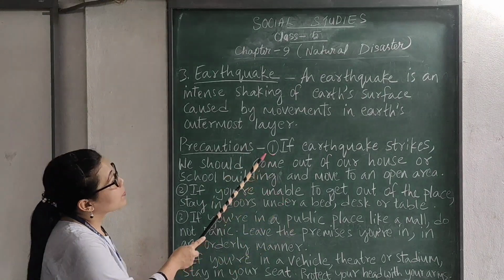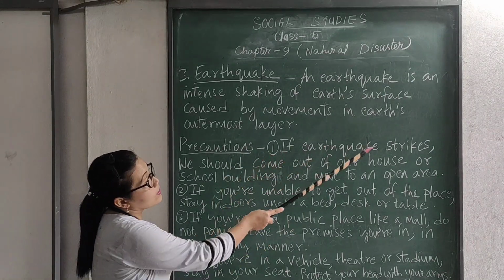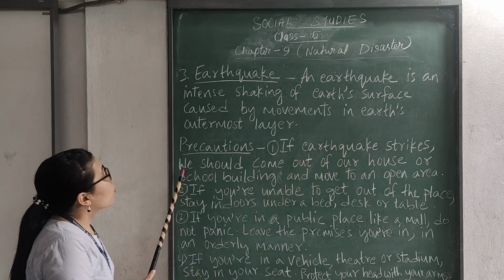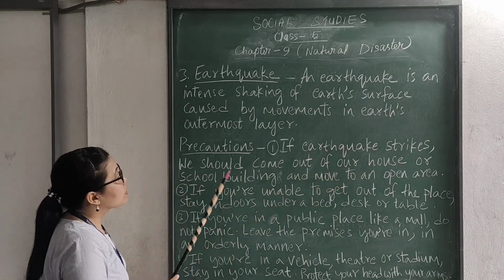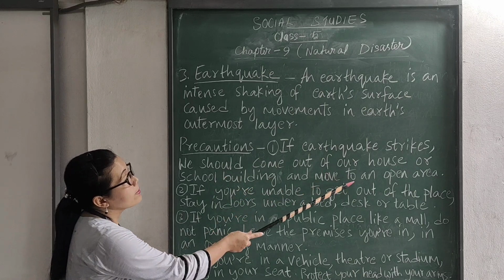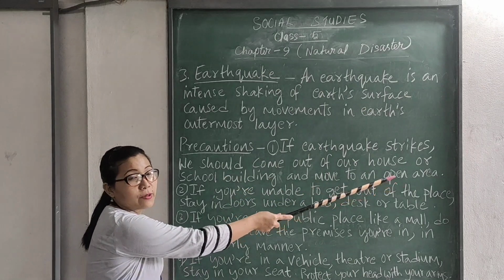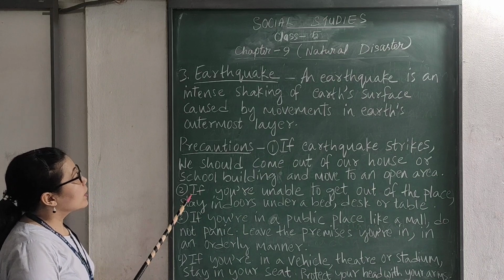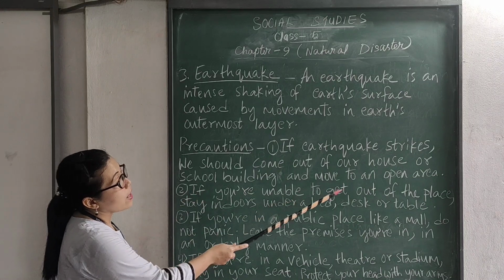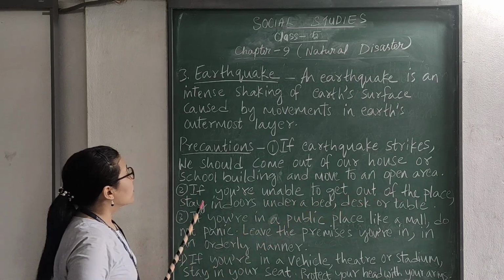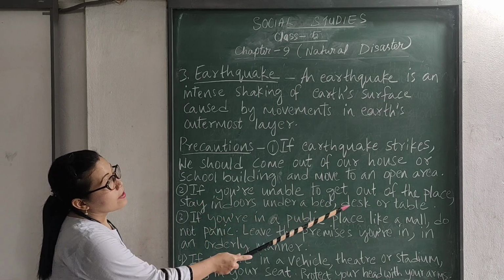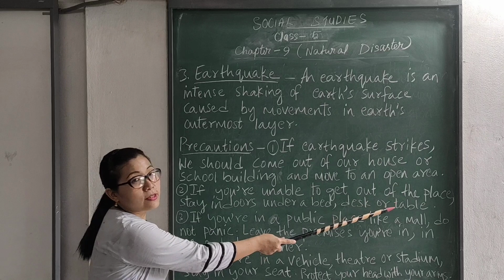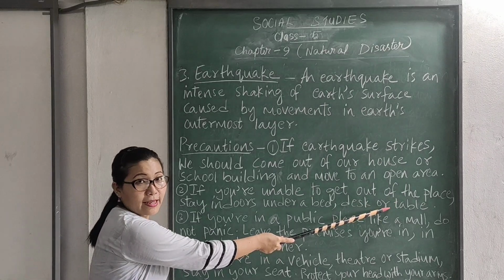Okay, so number 1, if an earthquake strikes, we should come out of our house or school building and move to an open area. Okay, and number 2, if you're unable to get out of the place, stay indoors under a bed, desk, or table. Do you understand?